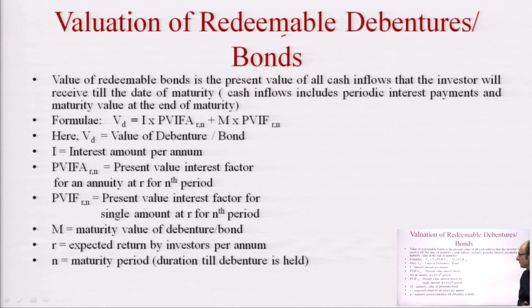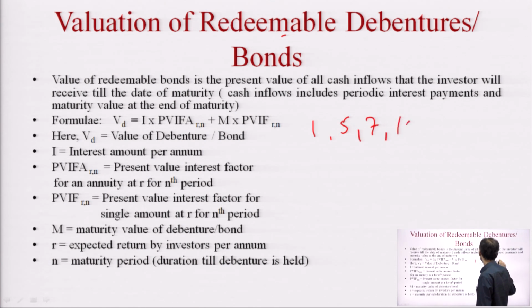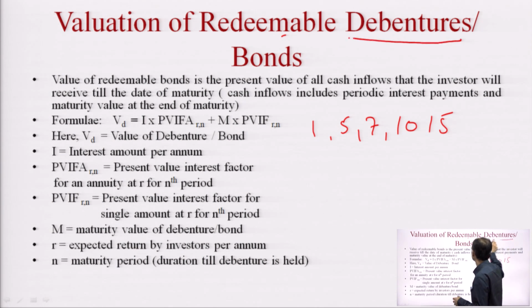That redemption period depends on the maturity of the bond. It can be 1 year, 5 years, 7 years, 10 years, 15 years, and it can go beyond 15 years also. So, after the completion of the maturity period, the bondholder gets the money, as the company has to repay the principal amount. That is why these bonds are called redeemable debentures or bonds.